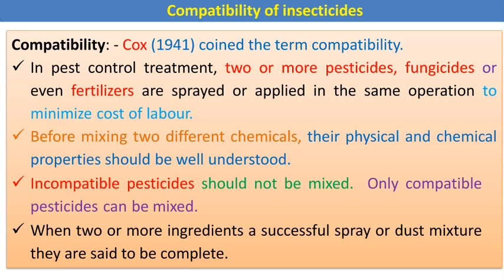Before mixing two different chemicals, their physical and chemical properties should be well understood. Incompatible pesticides should not be mixed, because incompatible pesticides produce a phytotoxic effect on the plants. So we should mix only compatible pesticides. When two or more ingredients make a successful spray or dust mixture, they are said to be compatible.